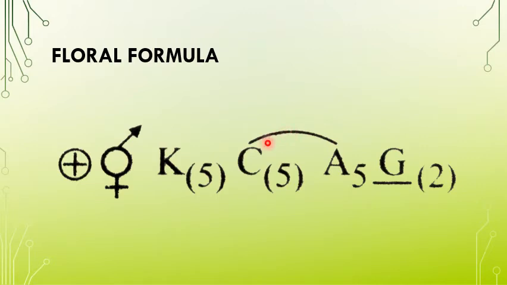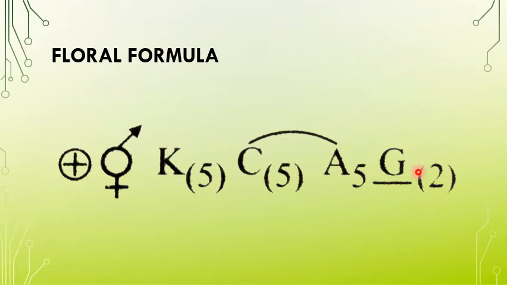For this we have to make that arc. This shows that the androecium is attached with the corolla, not fused, that is being attached. And here you have the gynoecium, 2, that is bicarpellary. Syncarpous means fused, and ovary is superior.